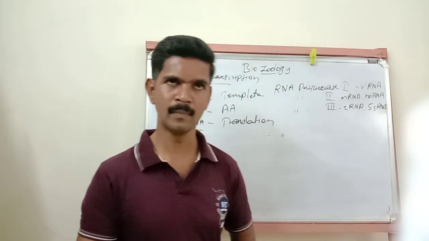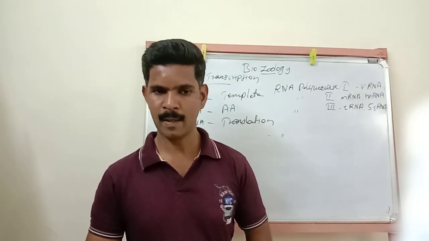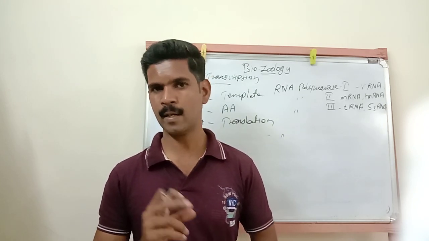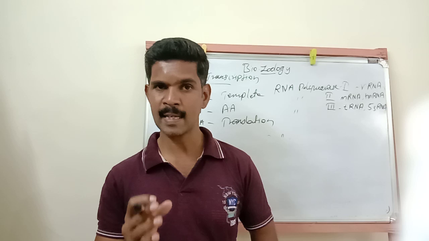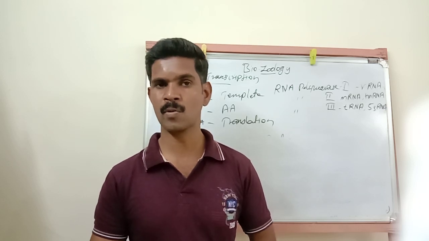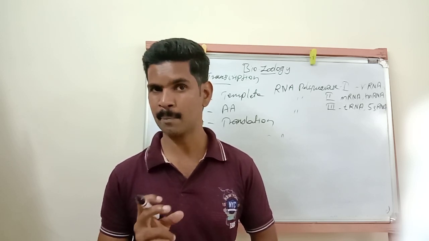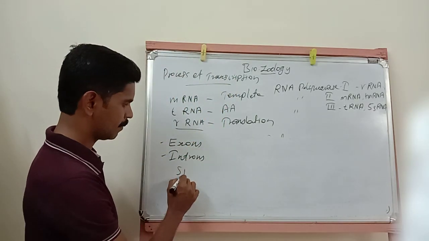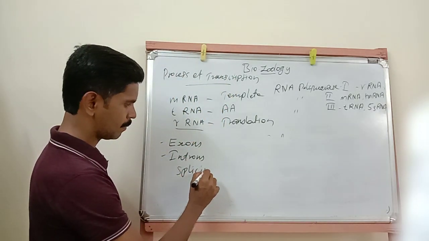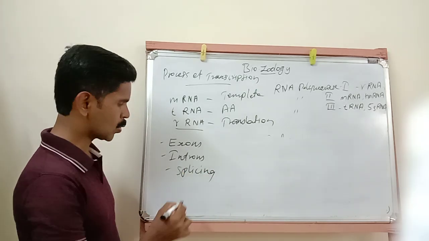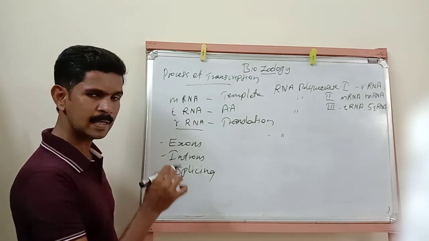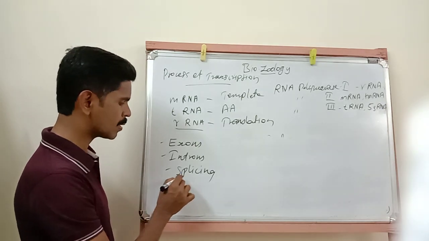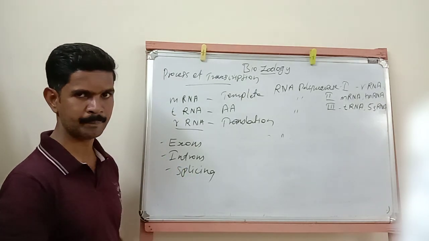Then the next point: the introns, the non-coding sequences, are removed from a monocistronic structural gene by a process called splicing.